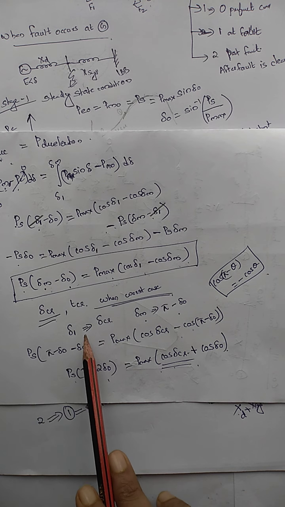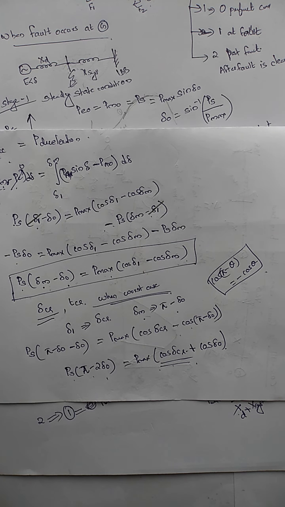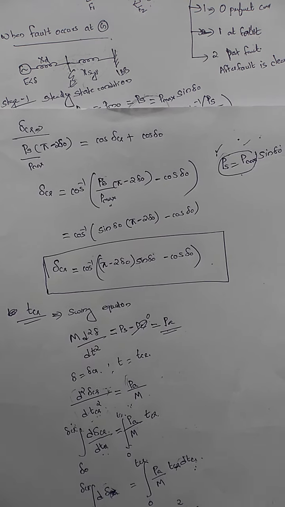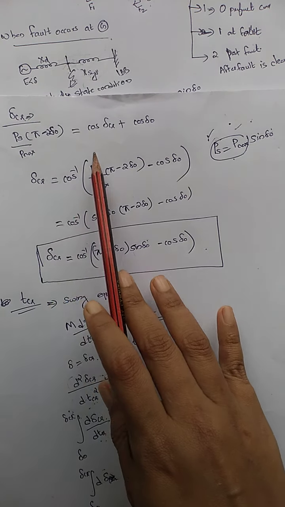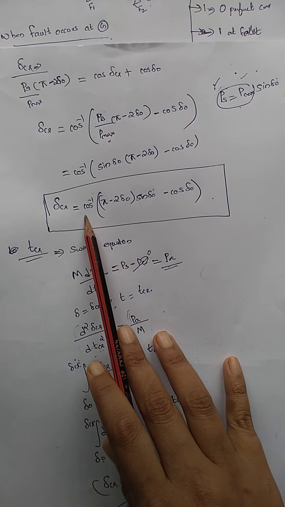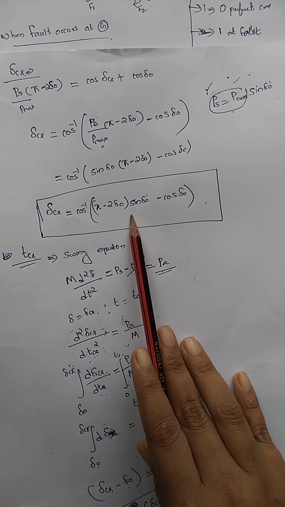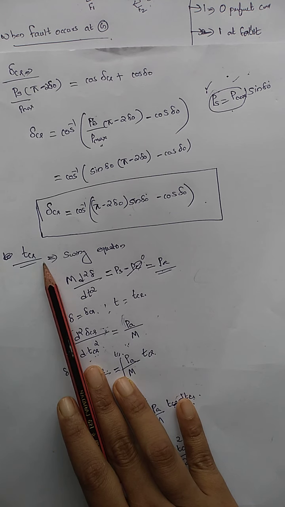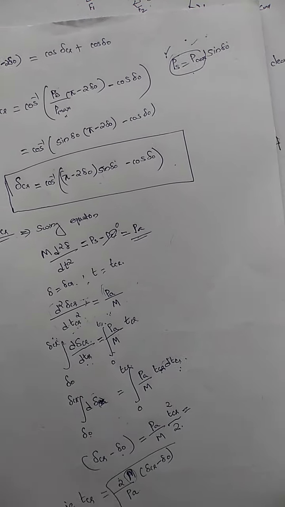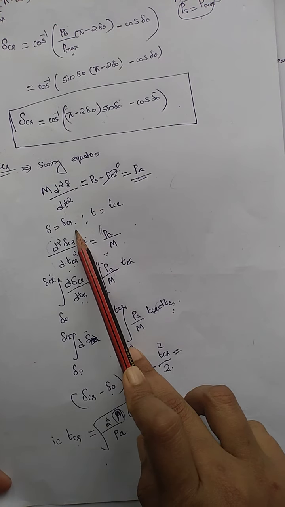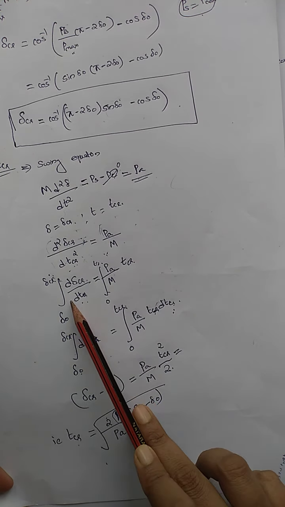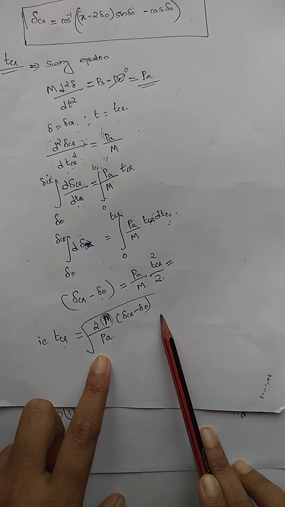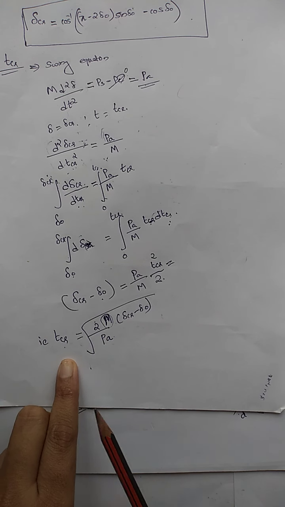So delta 1 changes to delta CR, and delta max is pi minus delta 0. In order to find out the critical clearing angle, I have substituted in the equation, and I got delta CR is equal to cos inverse of (pi minus 2 delta 0) into sin delta 0 minus cos delta 0. In order to find out the critical clearing time, we are integrating the equations. So delta is equal to delta CR and t is equal to TCR. Then if I integrate it, finally I will get 2m by PA into (delta CR minus delta 0), under the root, and you will get the critical clearing time.